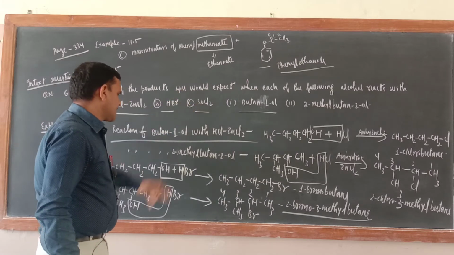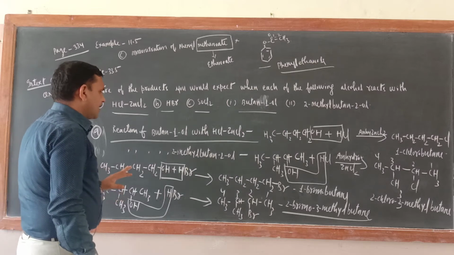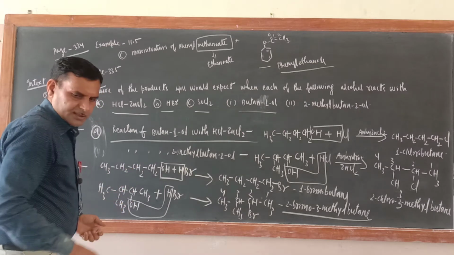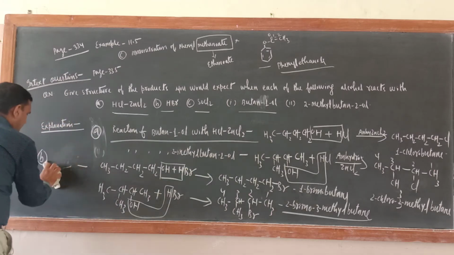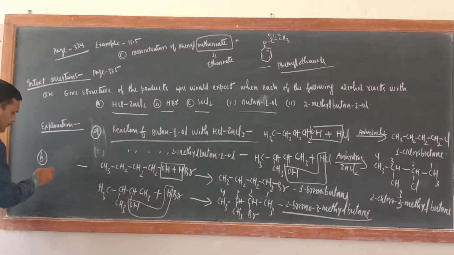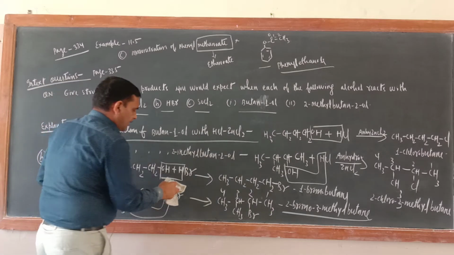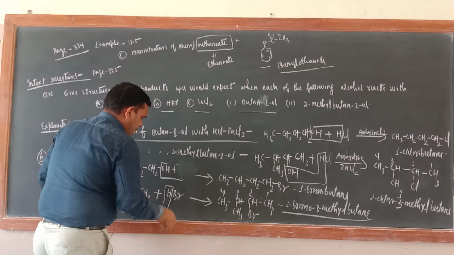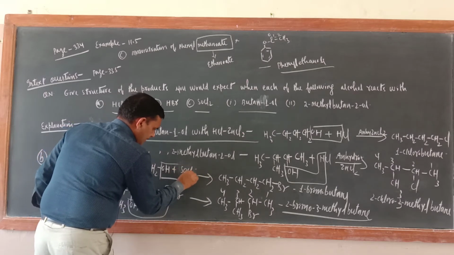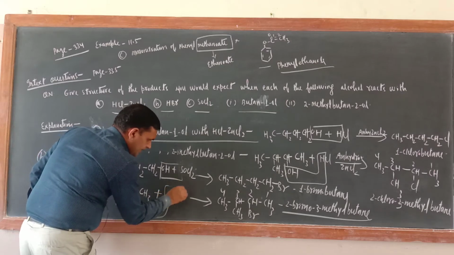Same is the case with SOCl2. Now here I will edit, just see. Now here write SOCl2. Now the product will change. Here plus SOCl2, here also write SOCl2.